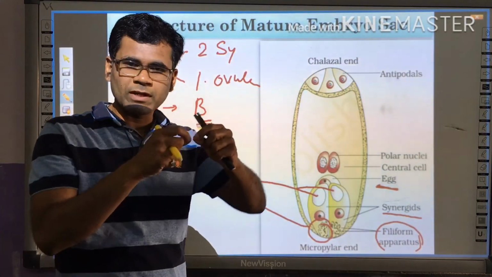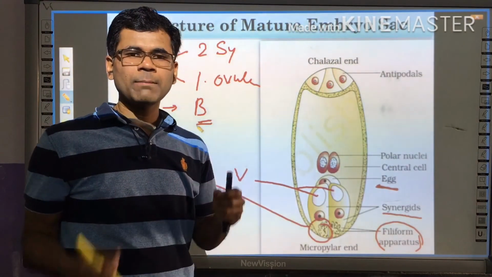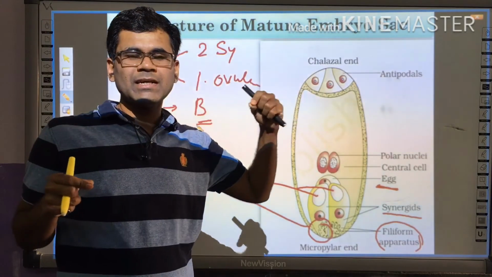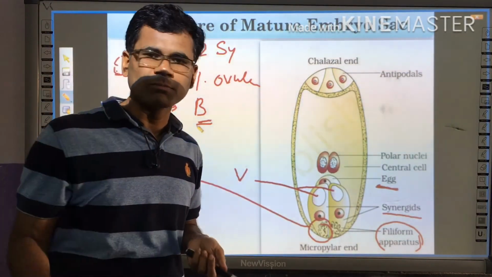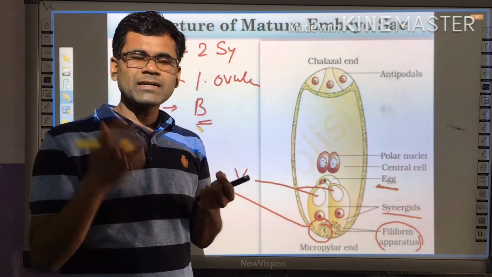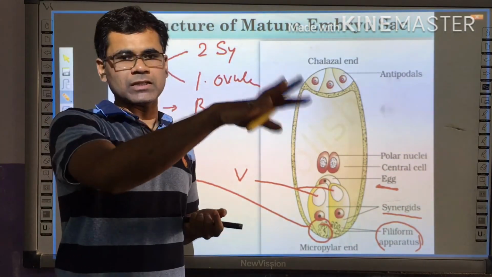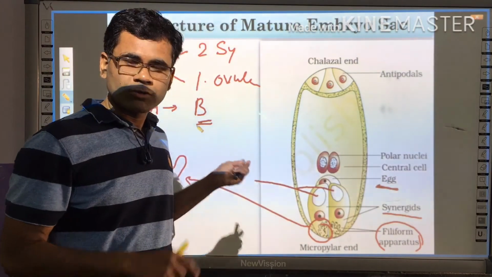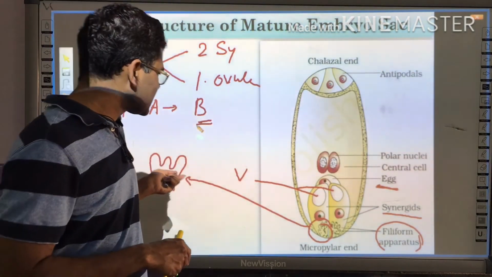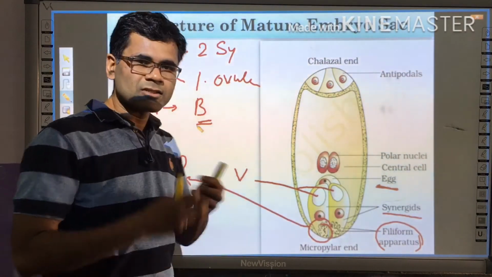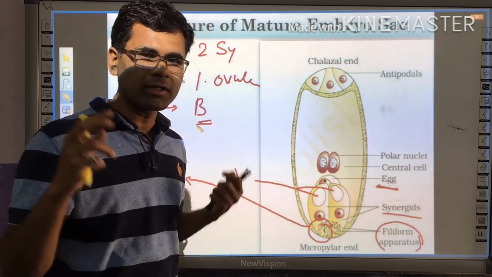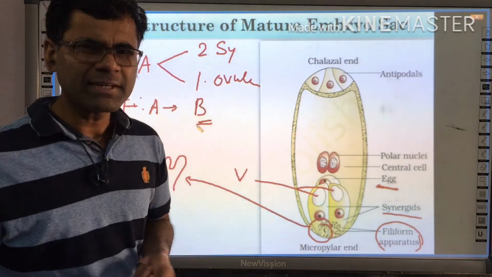It is responsible for extension of the pollen tube. Pollen tube formation is a type of chemotactic movement, which means it follows the concentration of chemicals. Which chemical? Boron. That's why this filiform apparatus secretes boron, and this boron is responsible for guiding the formation of a pollen tube.